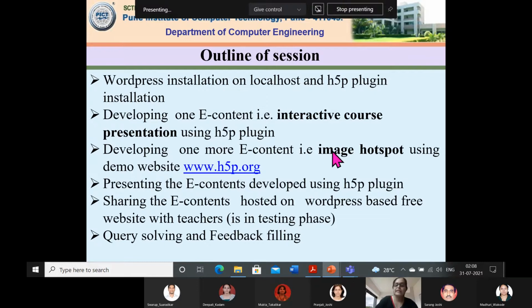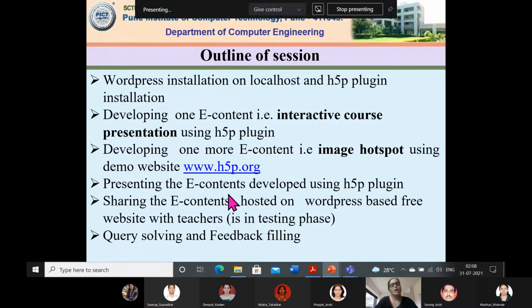Next, one more e-content I will develop in online mode, called image hotspot. And the last two points are presenting the e-contents developed and sharing the e-content. I am going to club these together. Here I will give you the links of my e-contents in the chat box so that all the teachers can interact with it. Why? Because it is in testing phase.